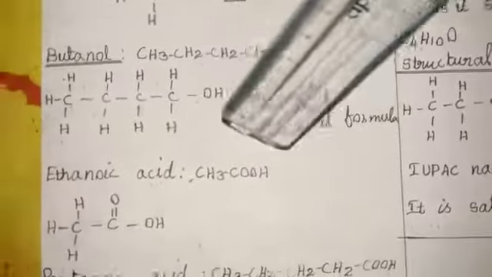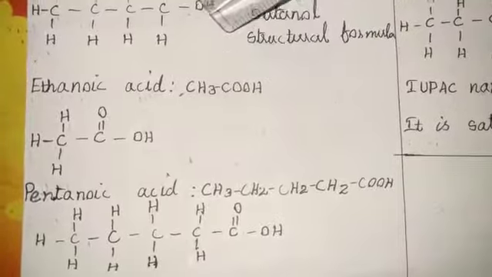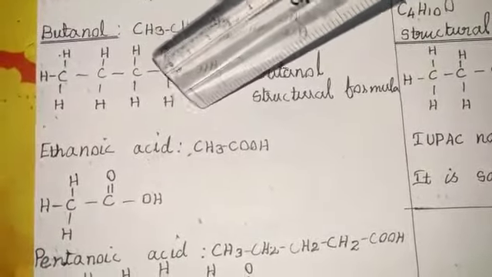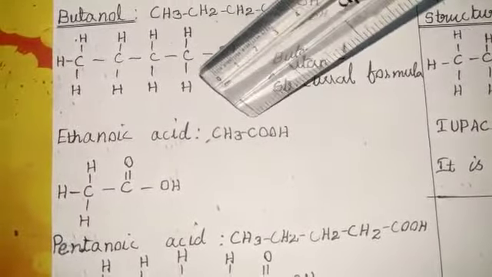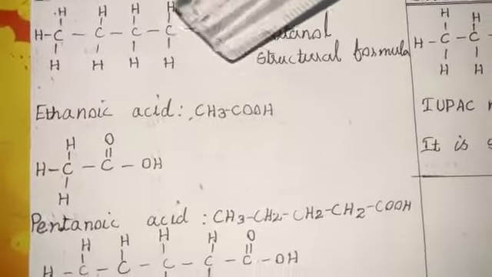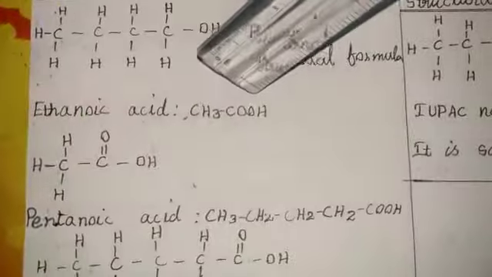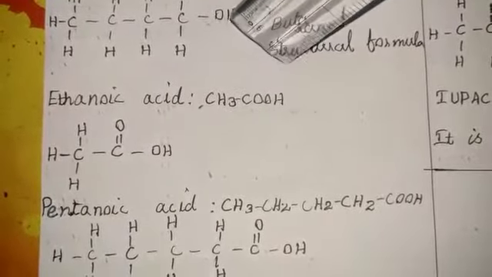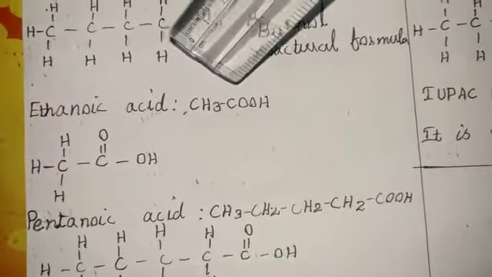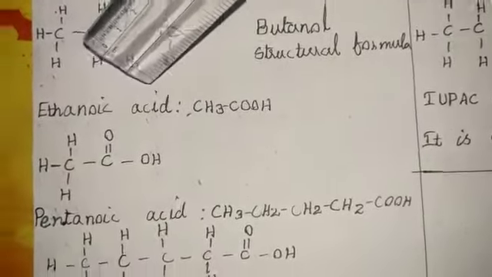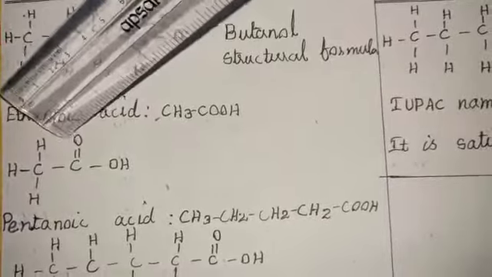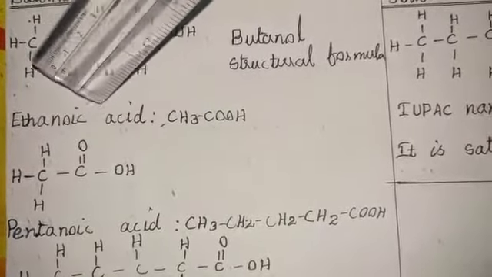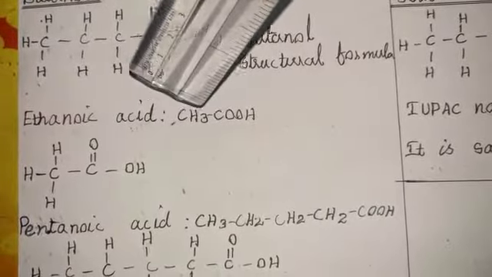The next one, carboxylic acid. One of the carboxylic acid compounds is ethanoic acid. So ethanoic acid molecular formula is CH3COOH. Already I told you the COOH functional group is present here, that is named carboxylic acid. So now I will draw the structural formula for ethanoic acid: CH3 C double bond OH, that is called the ethanoic acid structural formula.